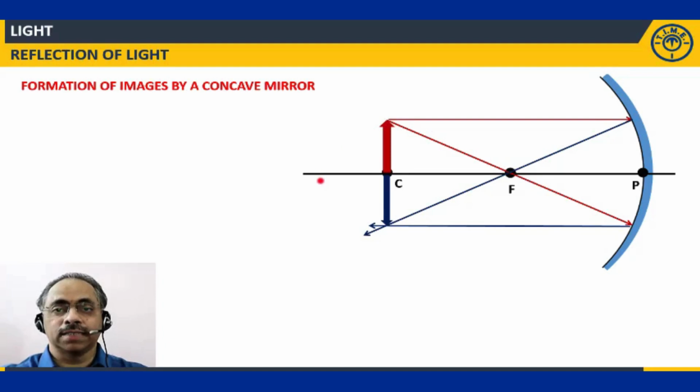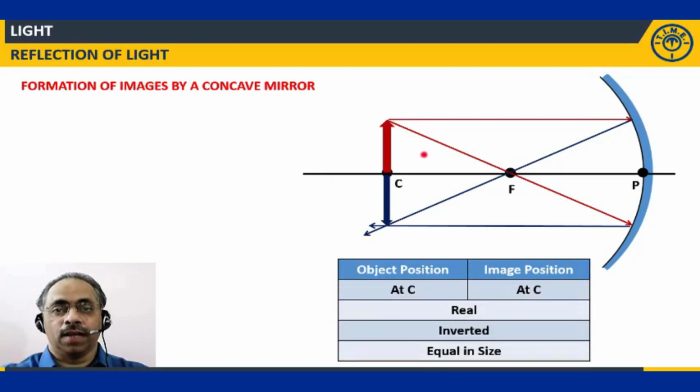So now the characteristics will be like this: the object is placed at C, image is also formed at C. Object distance is equal to the image distance over here. It is real, inverted and equal in size. That is the nature of the image formed when an object is placed at the center of curvature position.